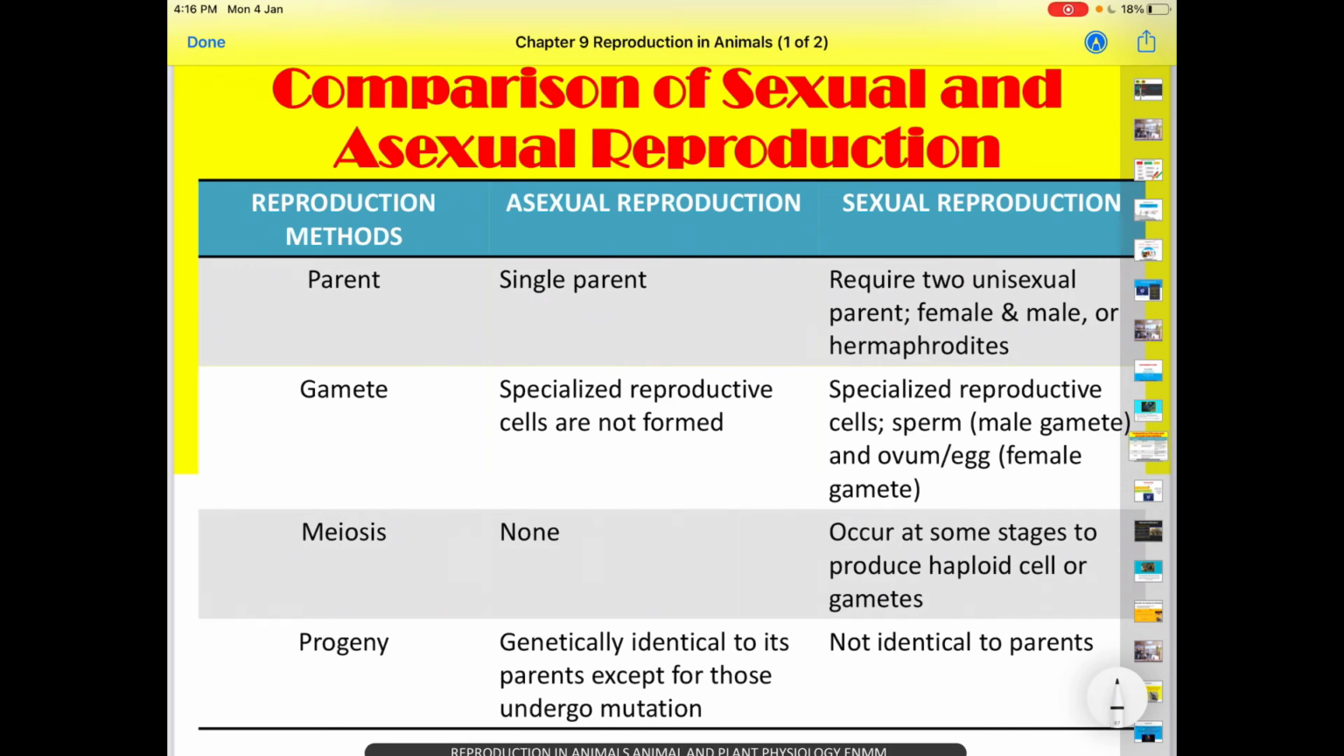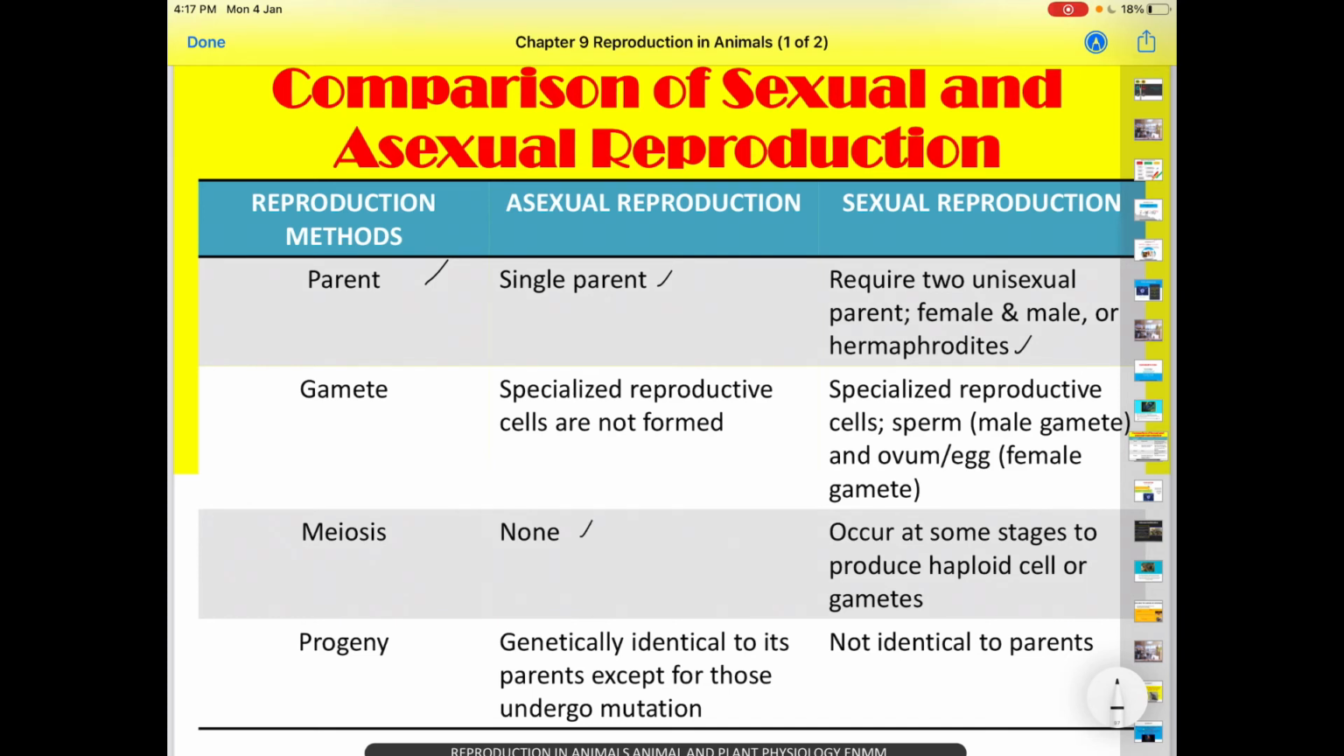These are the comparisons of sexual and asexual reproduction. Let's see the reproduction method. Parent: for asexual, they have a single parent, of course. For sexual, they must have two, the female and male, or hermaphrodites, which are also considered sexual reproduction. For the gamete, asexual organisms do not produce gametes, because they can develop without fusion of sperm and egg. But for sexual, they need the sperm and egg.